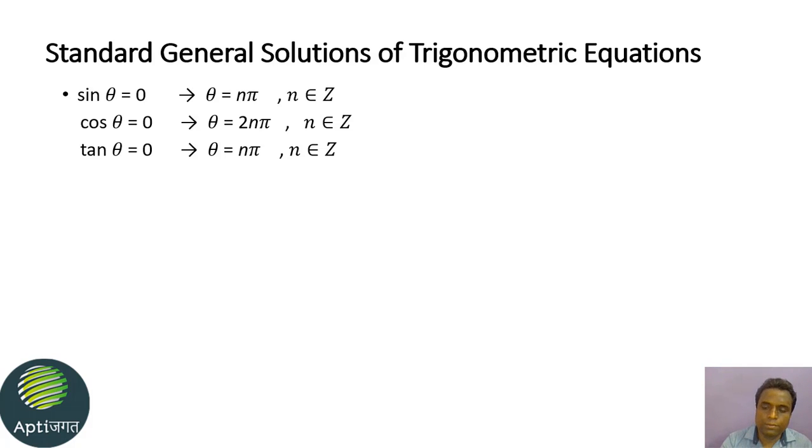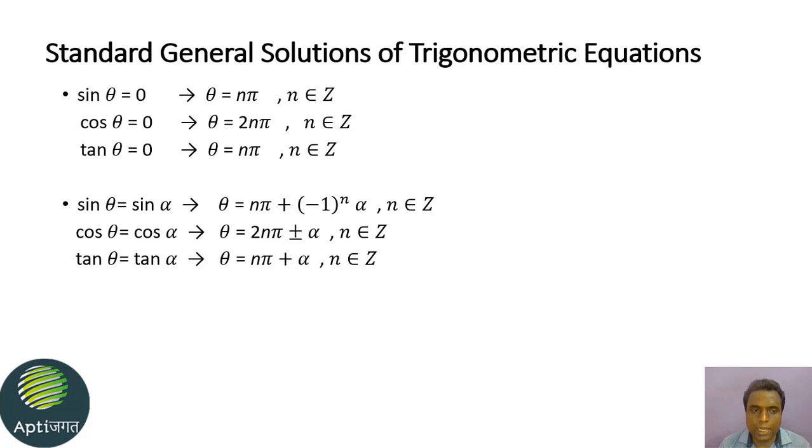If sin theta is equal to sin alpha, then the solution is theta is equal to n pi plus (minus 1) raised to n alpha. Here alpha must be from minus pi by 2 to plus pi by 2, and n must be an integer. Similarly, for cos theta equal to cos alpha, theta is equal to 2n pi plus or minus alpha.